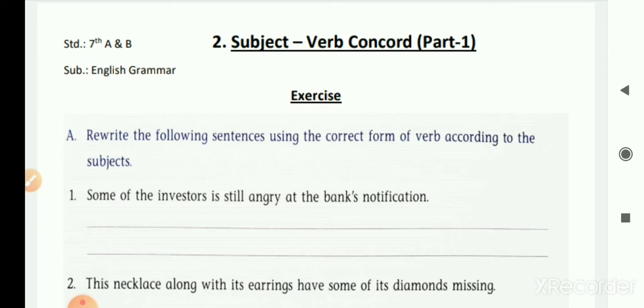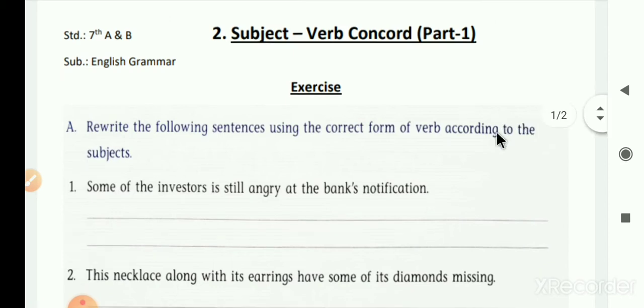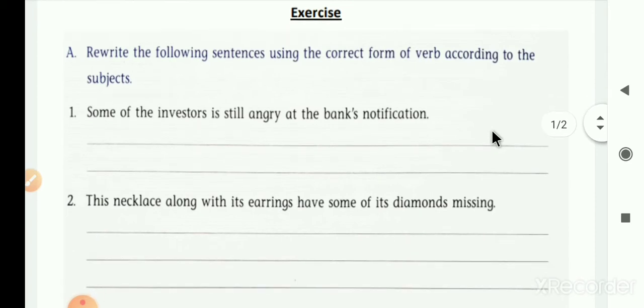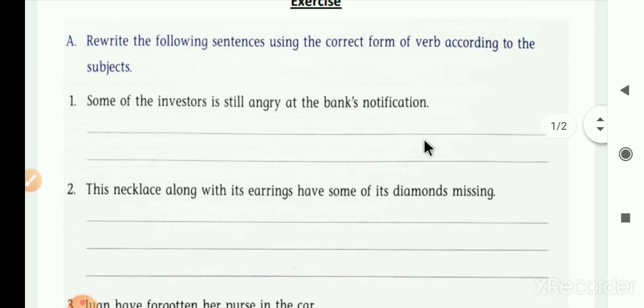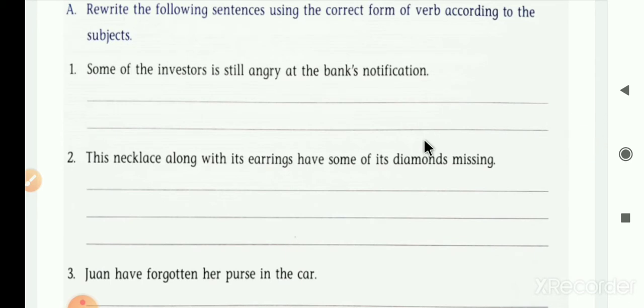So students, now let's start our exercise. First, exercise A is given here. Rewrite the following sentences using the correct form of verb according to the subject. We have to rewrite the sentences. If the verb is not in agreement with the subject, we have to change the verb and rewrite the sentence. So, the first sentence is: Some of the investors is still angry at the bank's notification.